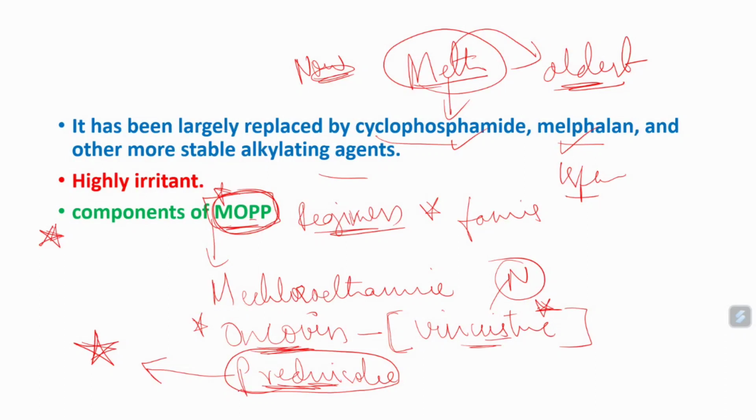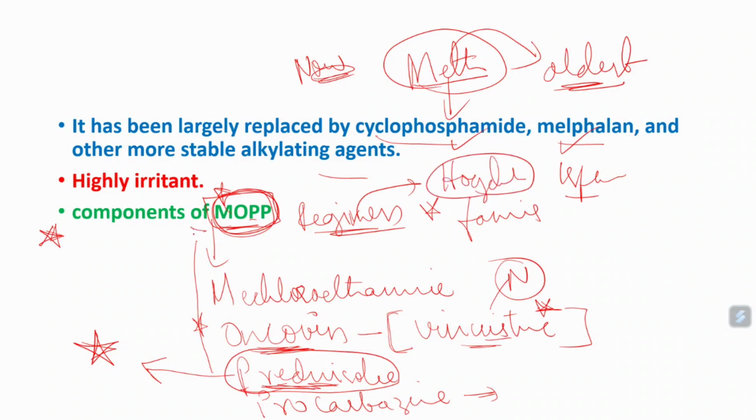And here P indicates prednisolone, and the next P indicates procarbazine. So these are 4 drugs: M mechlorethamine, O Oncovin, which is vincristine, P prednisolone, and P procarbazine. Procarbazine is very similar to an alkylating agent, with the same mechanism. This four drug regimen is very effective for different types of Hodgkin's lymphoma. In Hodgkin's lymphoma, MOPP is a very famous treatment regimen.